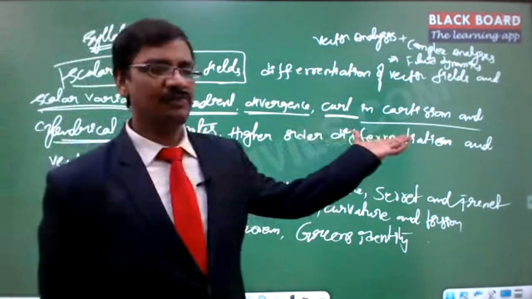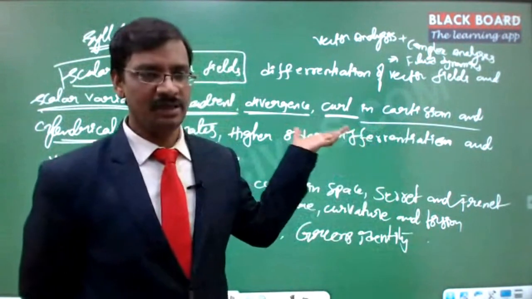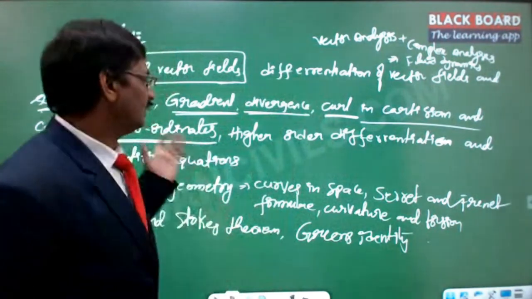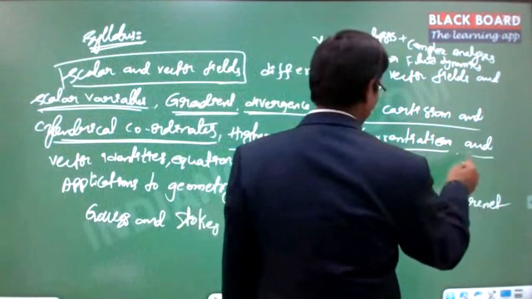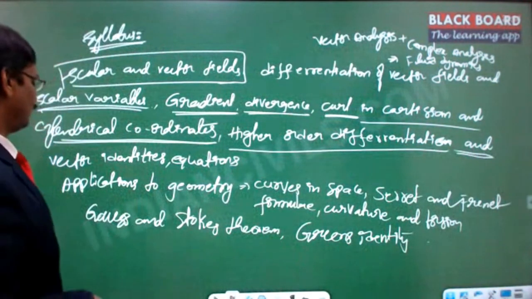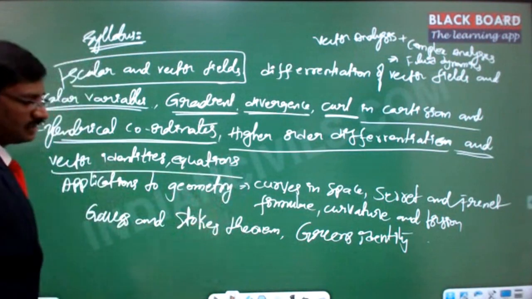And by default we will understand the Cartesian system, and the Cartesian derivatives we will be dealing with as the gradient, divergence and the curl, right? And then higher order differentiation, where vector operators are operated again and again, maybe with the divergence, maybe with the curl, maybe with the divergence or gradient, right? And then vector identities and the equations.